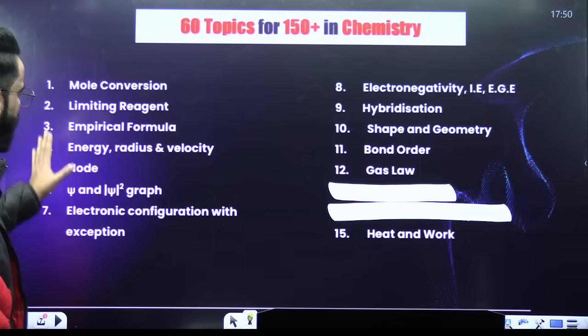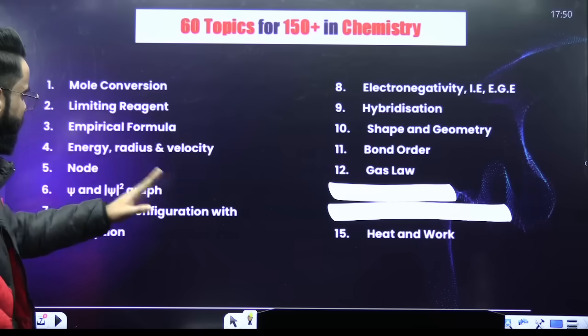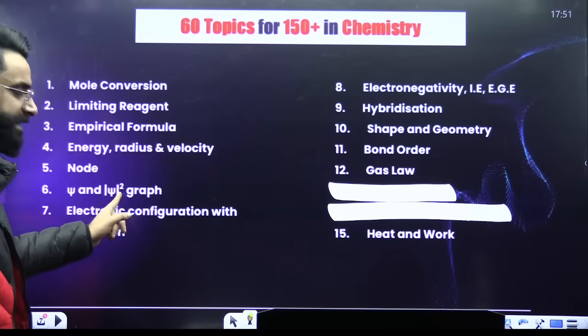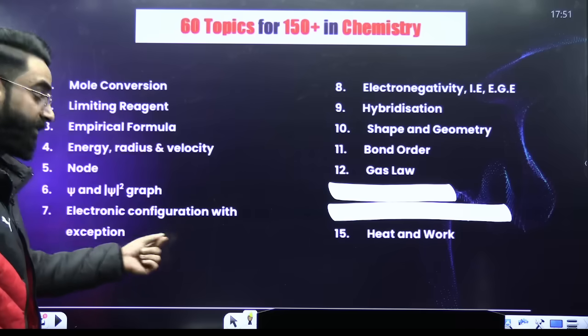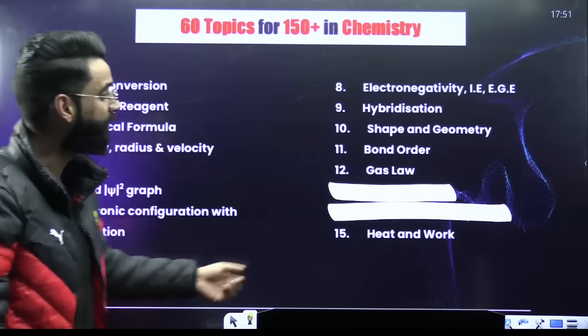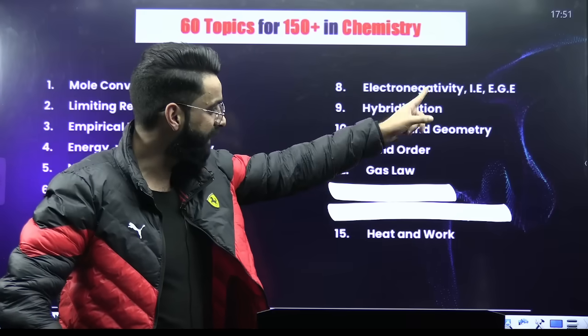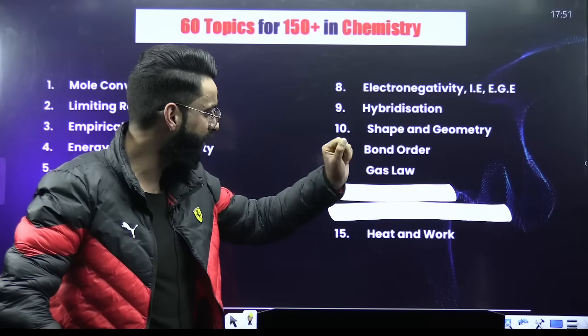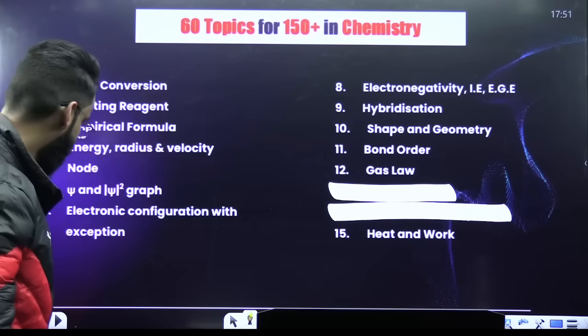As you can read from here: mole conversion, limiting reagent, empirical and molecular formula, energy, radius, velocity, node, psi and psi square graph for 1s and 2s, electronic configuration with exceptions for chromium and copper, electronegativity, ionization energy, electron gain enthalpy, hybridization, shape and geometry, bond order, gas laws, heat and work.